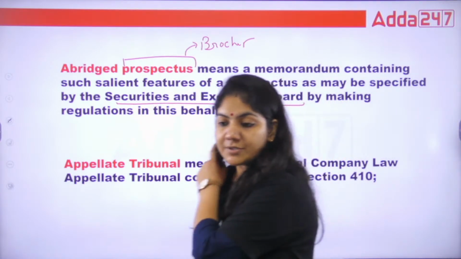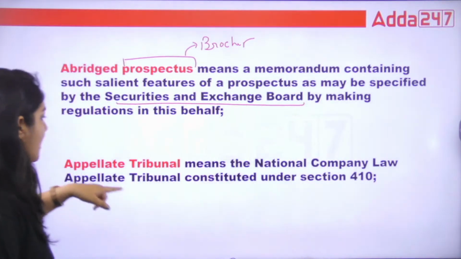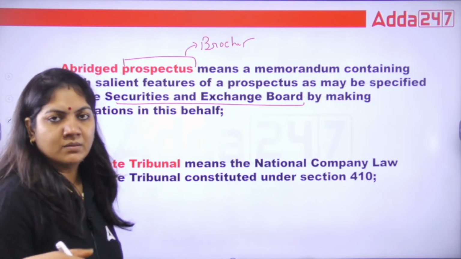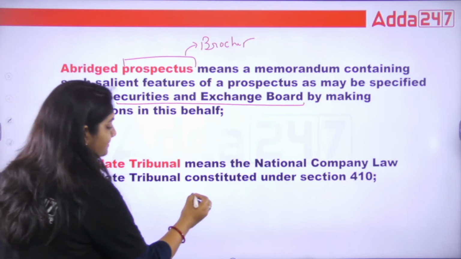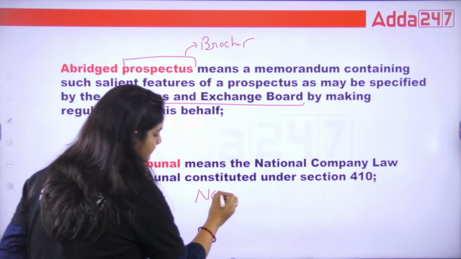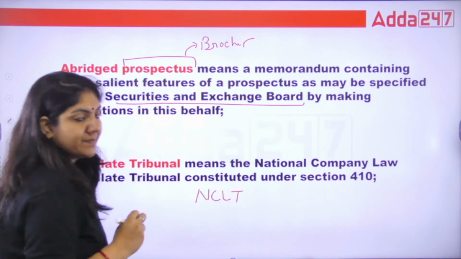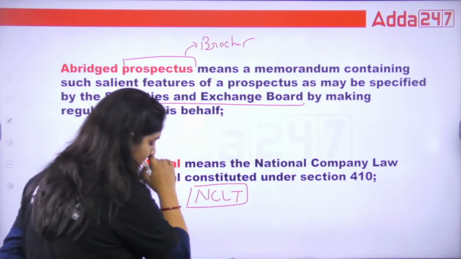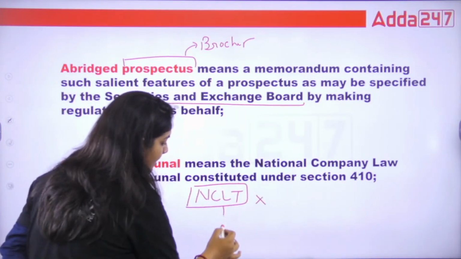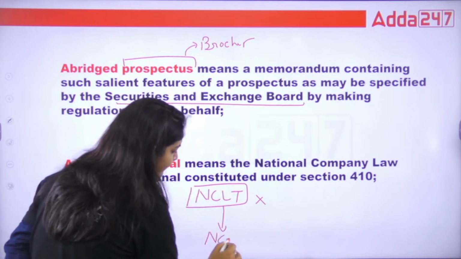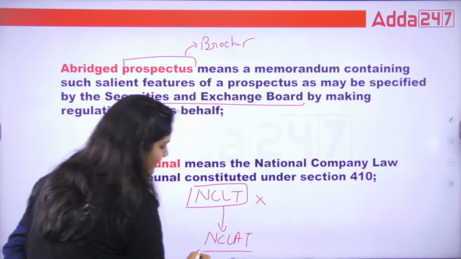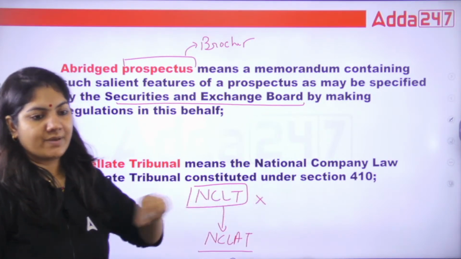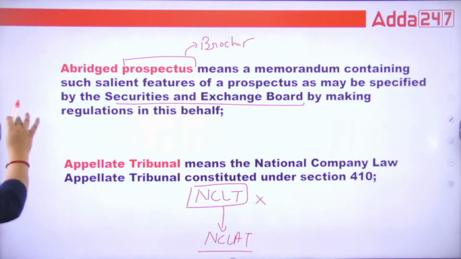Very important. Done. What is appellant tribunal? If there is any dispute of the company, it always comes to NCLT, National Company Law Tribunal. So in the National Company Law Tribunal, if we are not satisfied with the decision of this, we can go to the NCLAT, that is National Company Law Appellate Tribunal. So this is your appellant tribunal. Got it?